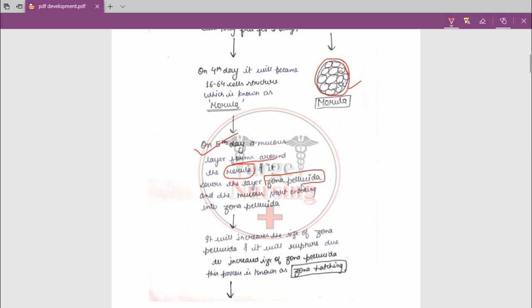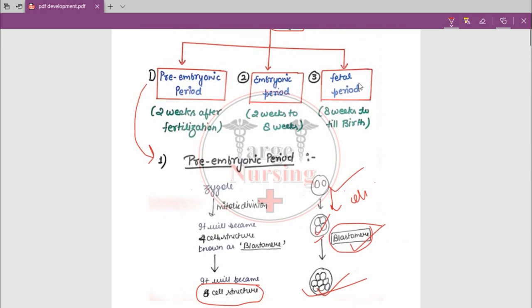So what is zona pellucida? We have studied in an earlier class. It is the layer of the ovum. Okay, so when the mucus layer forms around the morula, it will cover the layer zona pellucida. Okay, and the mucus starts entering into zona pellucida, which is the layer of the ovum, because all these processes are happening in the ovum. The sperm enters into the ovum, the nucleus fusion occurs and the zygote formation happens.